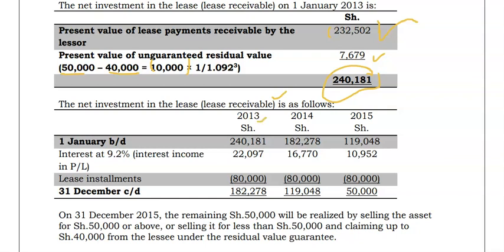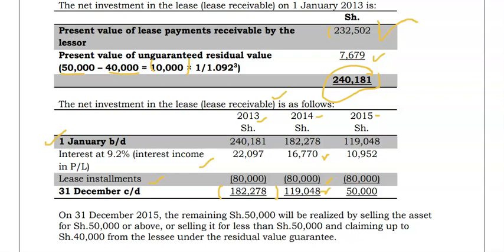Then the net investment in the lease receivable is as follows. You put the year, then the balance brought forward, which is 240,181 for the first year. Then you add interest, then you less what is paid at the end of the year. So the balance carried down in 2013 is 182, which is the opening balance in 2014. Then you add the interest, then you pay 80, and you get the closing balance.